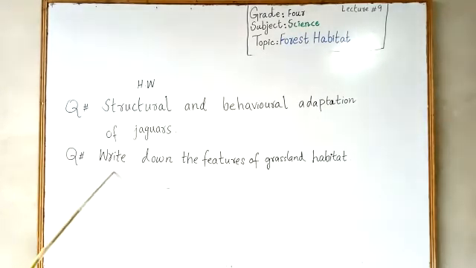And this question is from the previous lecture. Write down the features of grassland habitat. What are their important features? Write average rainfall and average variety of species, animals and plant species. So write these questions on your notebooks and learn it.